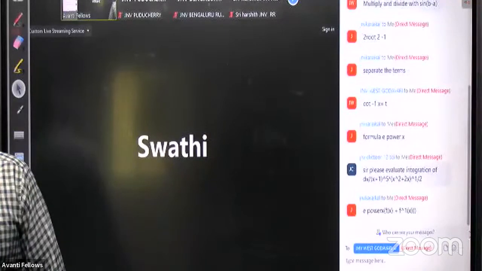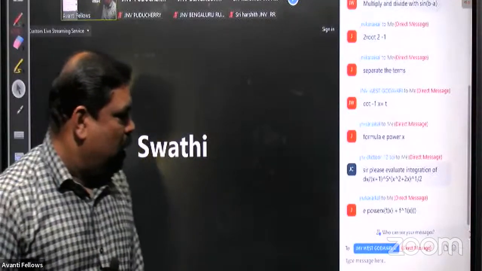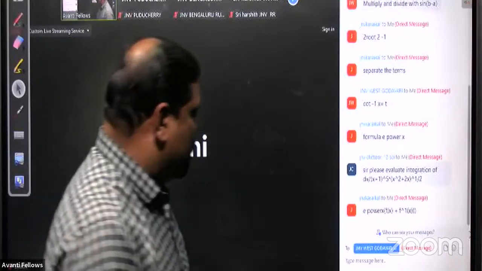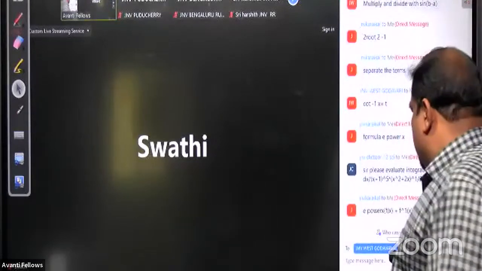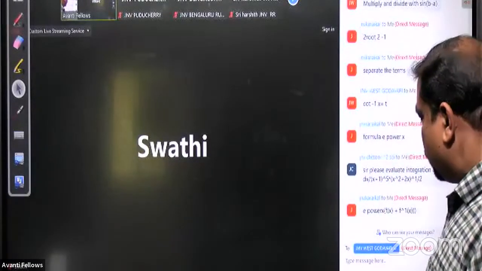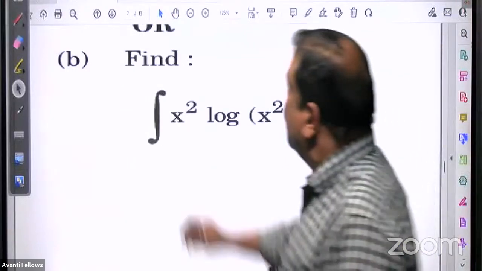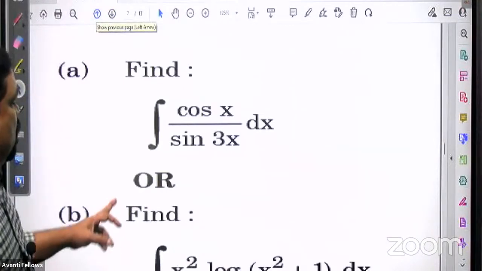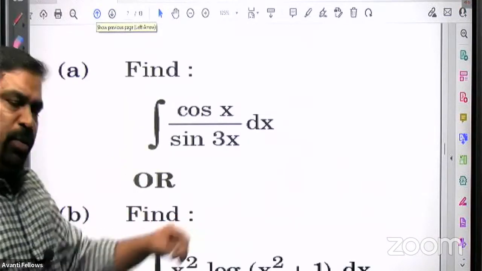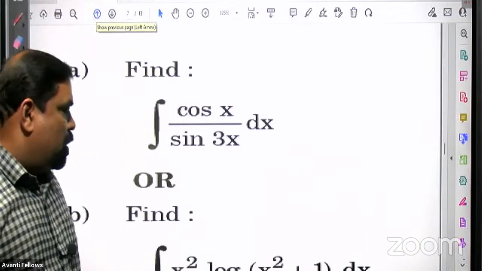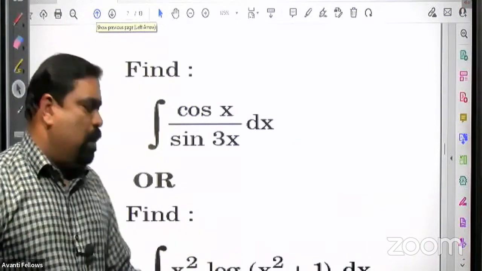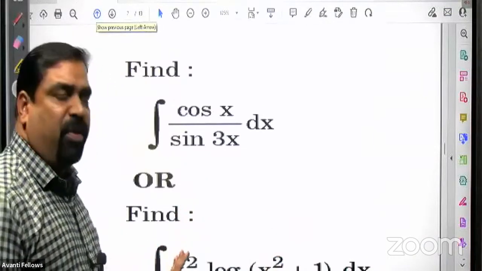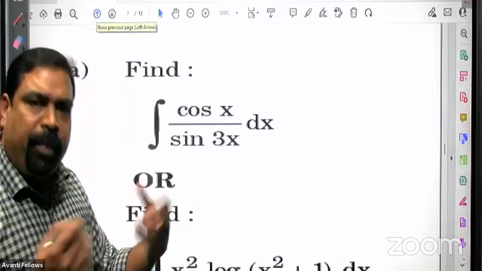I'm not getting any response in the chat box. So we will move on to the next. Actually, what to do here? We have to apply the integration by parts. First function should be taken as log of x square plus 1 and second function is x square. Then apply the integration by parts.